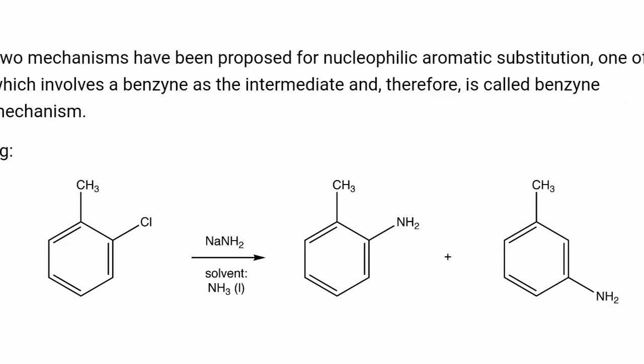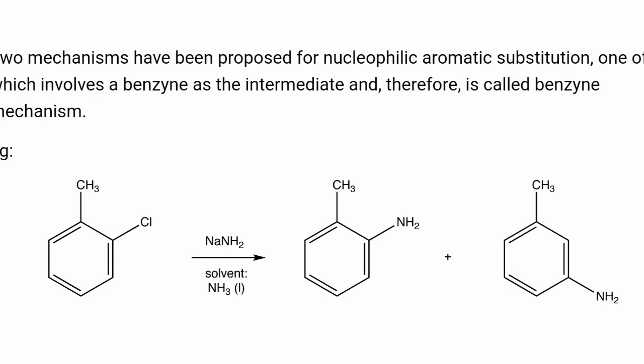Now let us see one of the examples given here. Two mechanisms of nucleophilic aromatic substitution are considered, one of which involves benzyne as an intermediate. Therefore, that is known as the benzyne mechanism. It is actually, as I told you, aromatic nucleophilic substitution, but one which takes place through formation of a benzyne intermediate in presence of a strong base.